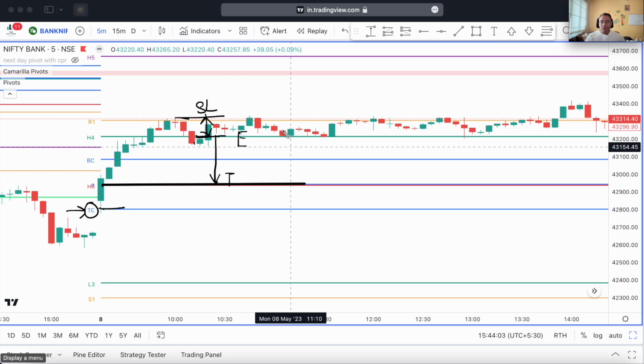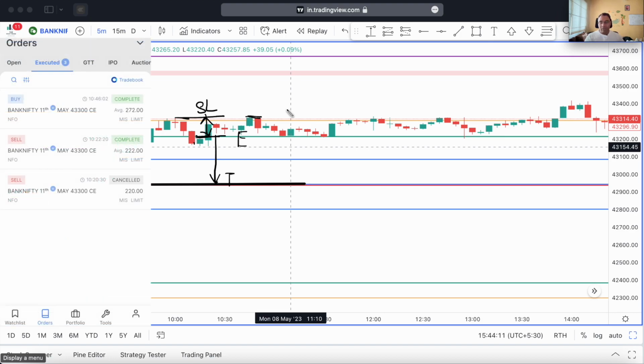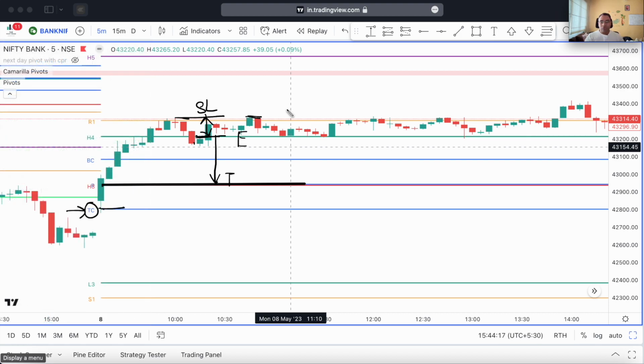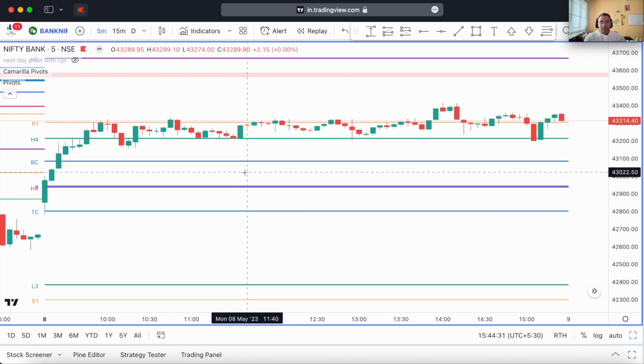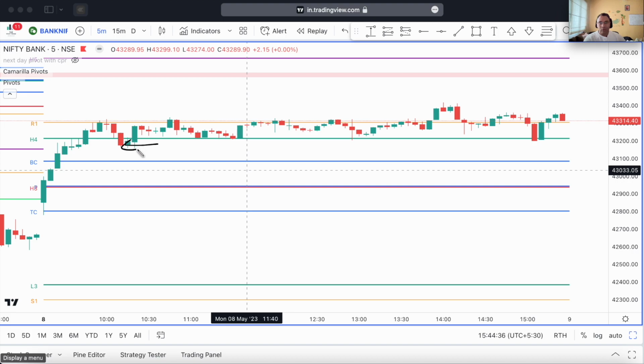So you can see how the price reversed from there, and around this candle, that was around 10:46 a.m. That was quite immediate after I had entered. Within about 24 minutes, it actually triggered my stop loss at 272. So I had gone in with about a 50 point stop loss, and I was planning on taking a 90 to 100 point target in Bank Nifty today, but that did not happen. But as you can see, the analysis showed me that the price action was going to reverse from here, and this is where I had to go short.